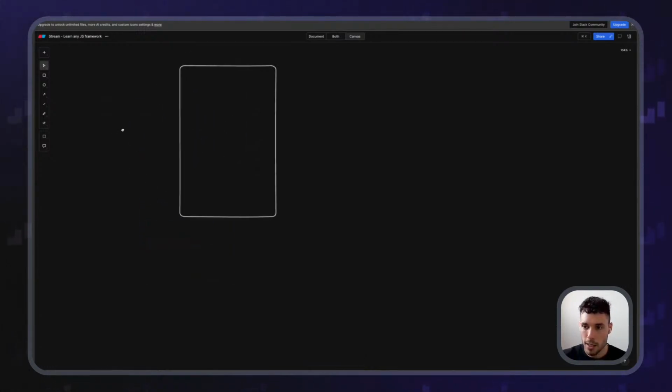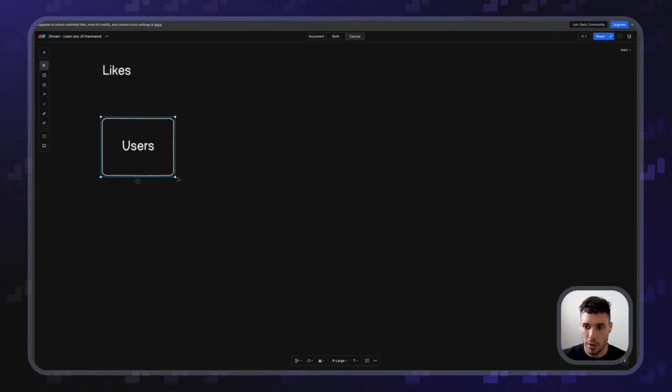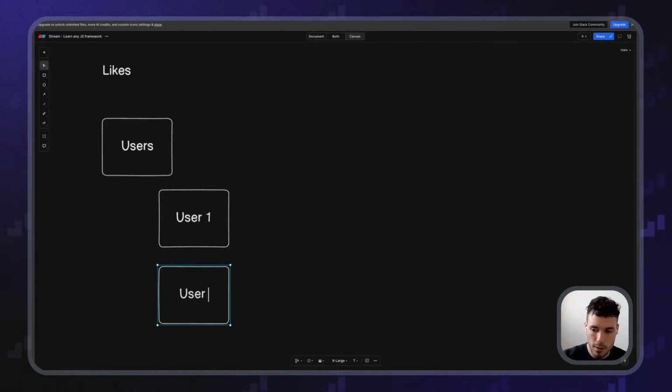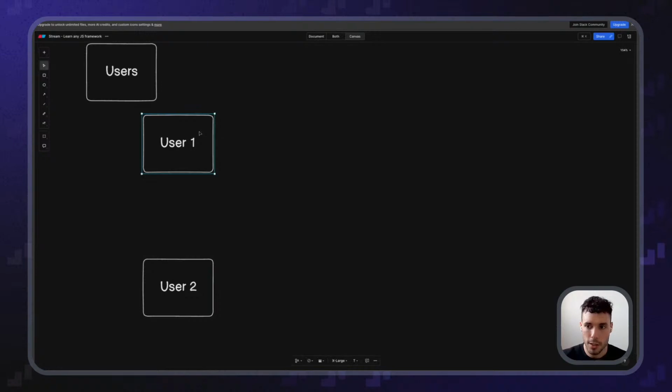I have my users collection, right? So this will be users. Inside the users collection, there are a bunch of users. So user one, user two. And then each of these users can have an additional subcollection that says something like likes, right?